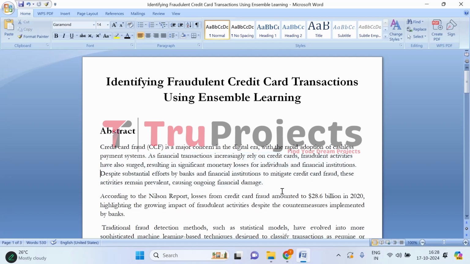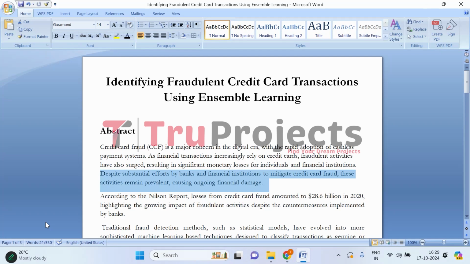Despite the security measures that banks and credit card companies implement, like OTPs, that is one time passwords, or fraud alerts, fraudsters still manage to find loopholes. Some might clone credit card details from online purchases, while others launch phishing attacks to trick users into sharing sensitive information. Even though financial institutions invest heavily in preventing fraud, it remains an ongoing challenge.